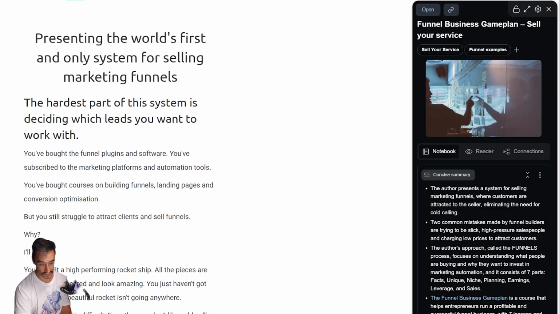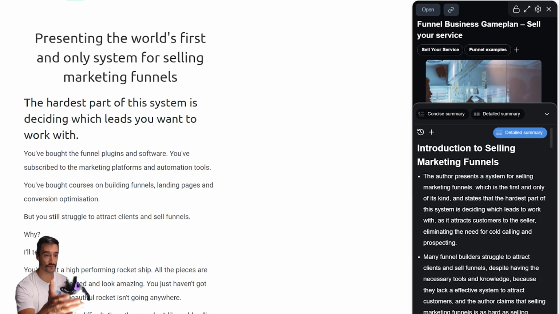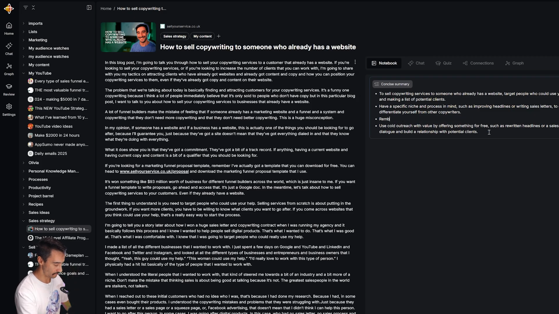So it will come up with a condensed summary, or I can use a detailed summary like this to go through it in a bit more detail. I can also add notes to it, like remember to add images, and this becomes a living document that I can then refer back to.